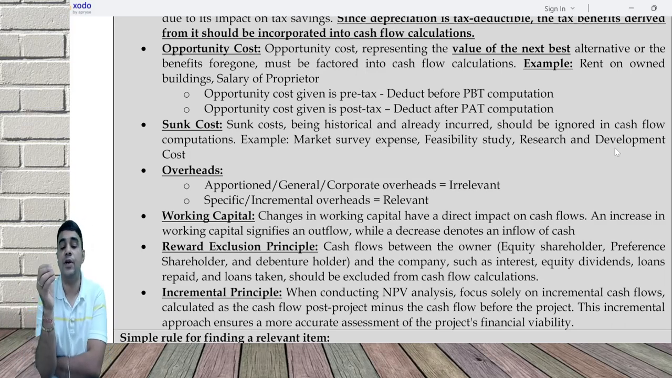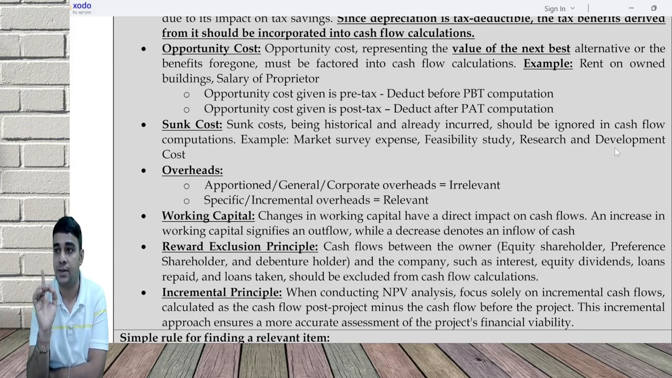Overheads. Some question will use the words apportioned overheads, general overheads, corporate overheads, distributed overheads. All these are irrelevant. What is relevant is anything specific to a project. For example, I am taking this batch now. Because of this batch, we are incurring extra electricity cost. That is relevant. But we are also incurring rent because of the batch.